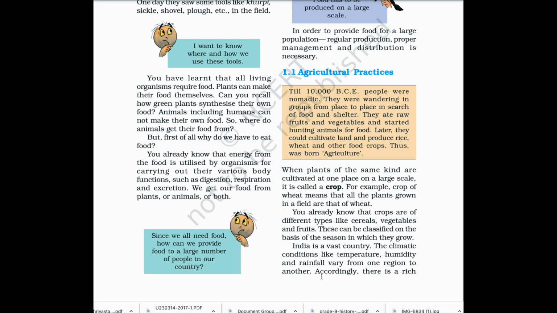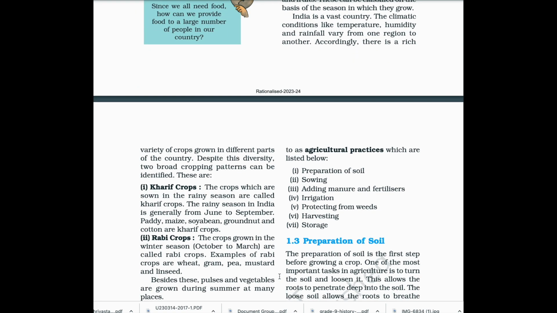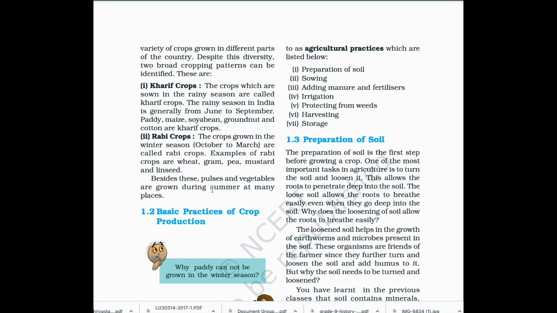India is a vast country. The climatic conditions like temperature, humidity, and rainfall vary from one region to another. Accordingly, there is a rich variety of crops grown in different parts of the country. Despite this diversity, two broad cropping patterns can be identified.